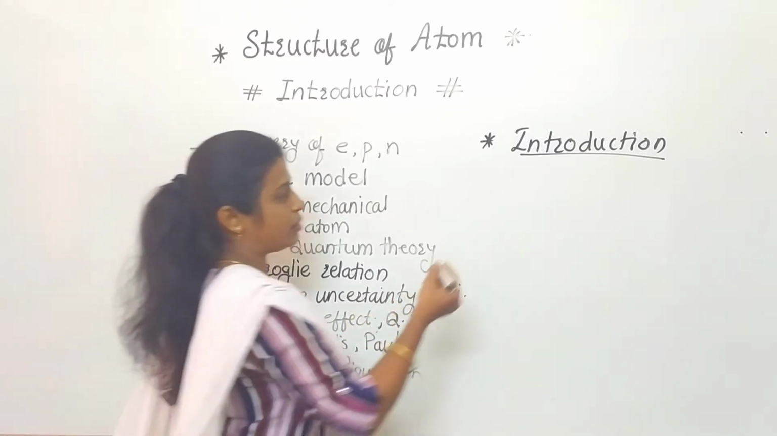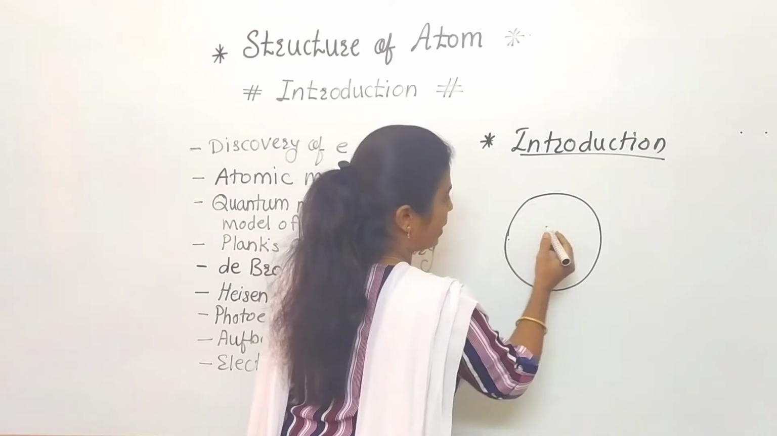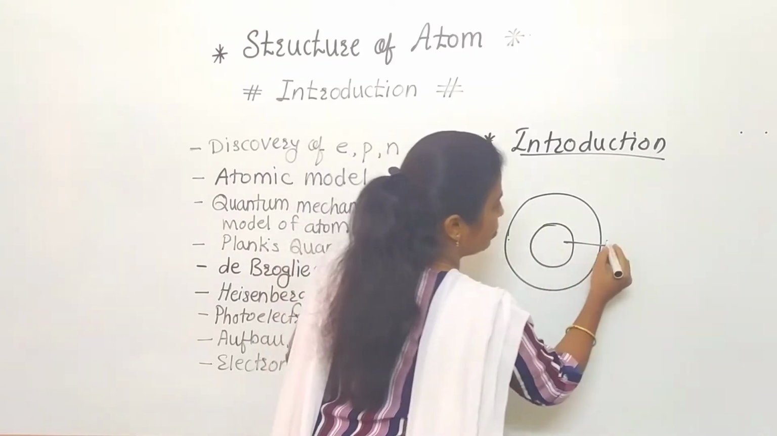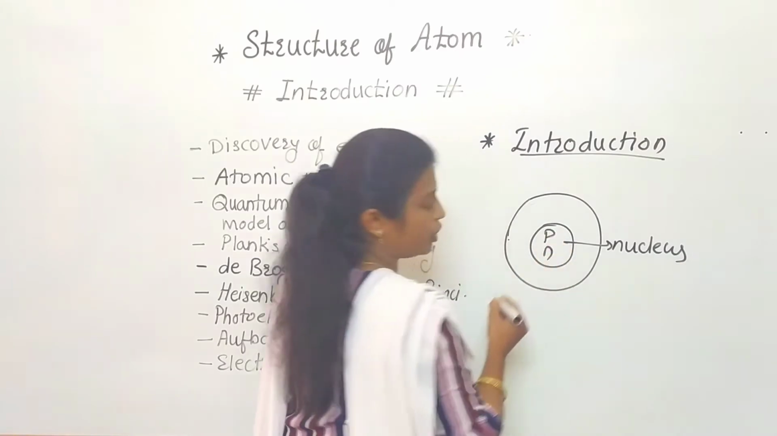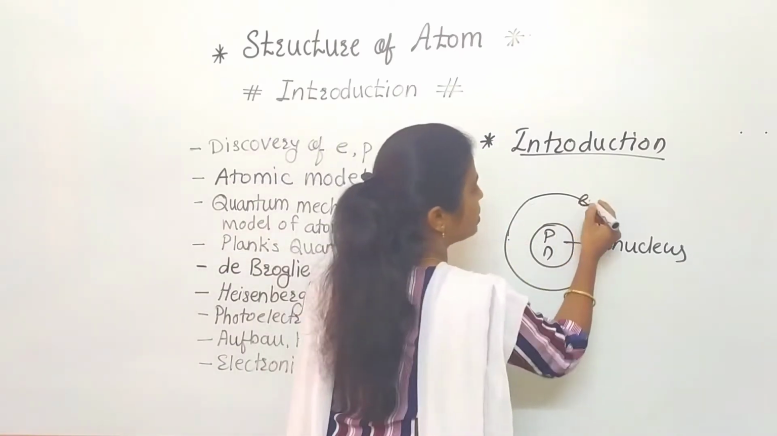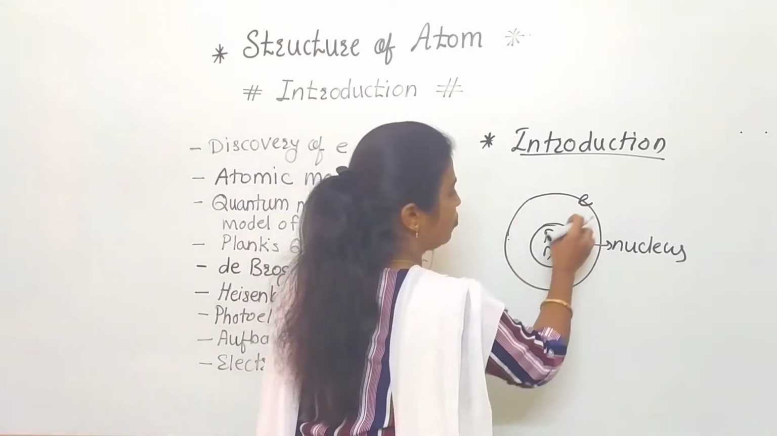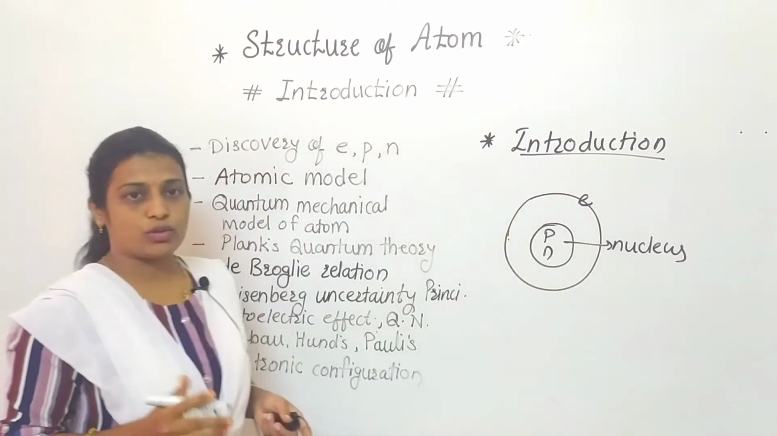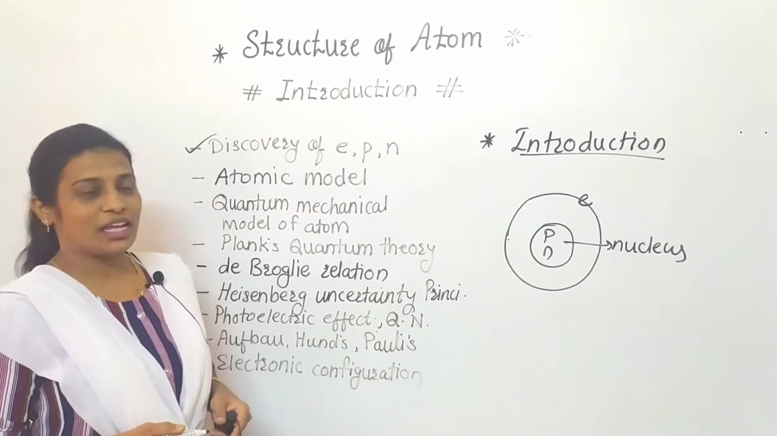As we know, this is the type of atom we are drawing. At the center of the atom there is a nucleus. In that nucleus, proton and neutron are there. Around the nucleus, electrons are revolving. Means the atom consists of proton, neutron and electron. So in this topic we will discuss the discovery of the electron, proton and neutron.